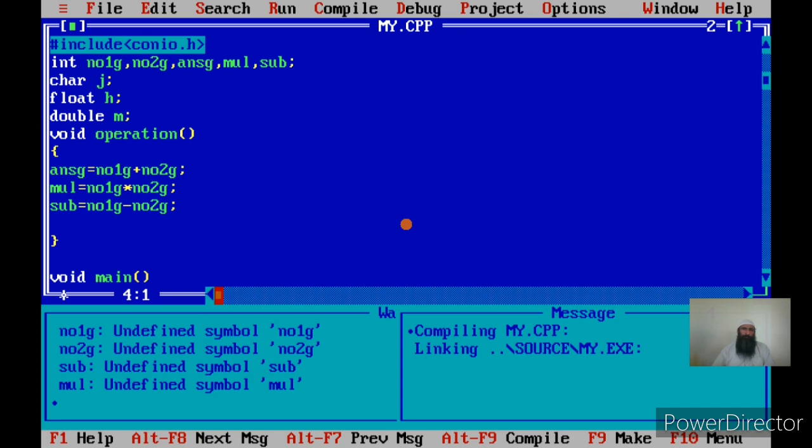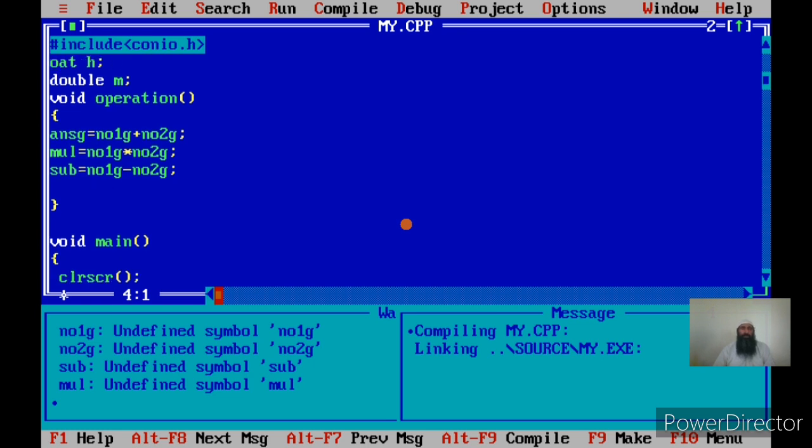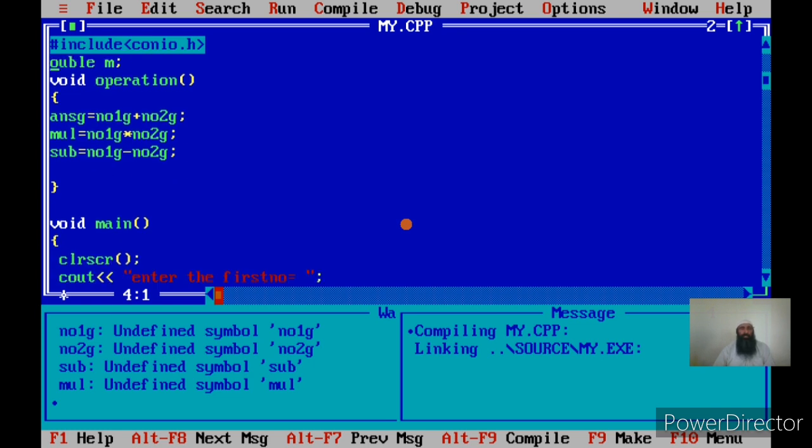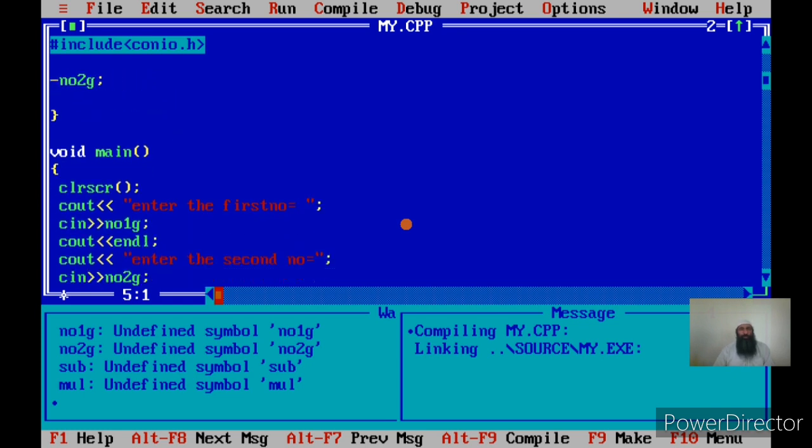Okay, now so global variables are not actually passed in the function call, but they are indirectly passed because they are shareable and accessible within all the functions. Now we can have global variables of the primitive data type, we can have global variables of the user defined data type.